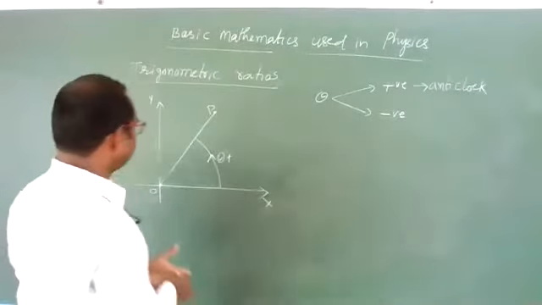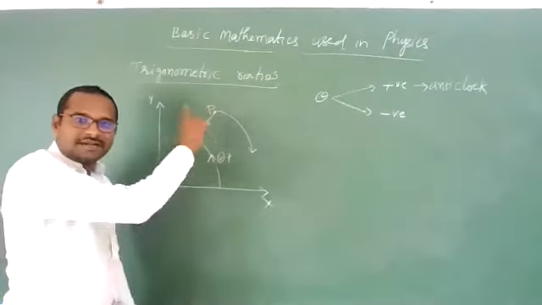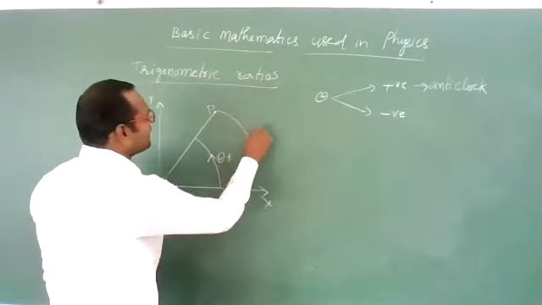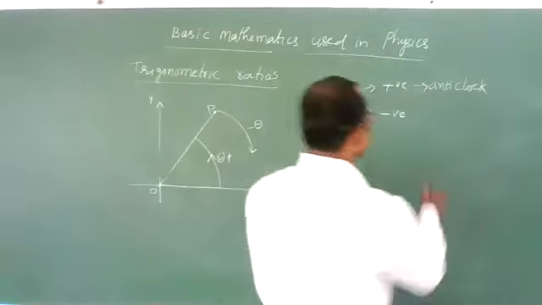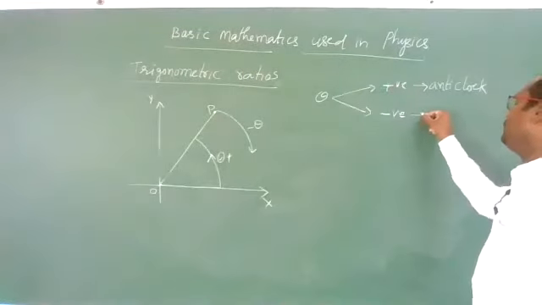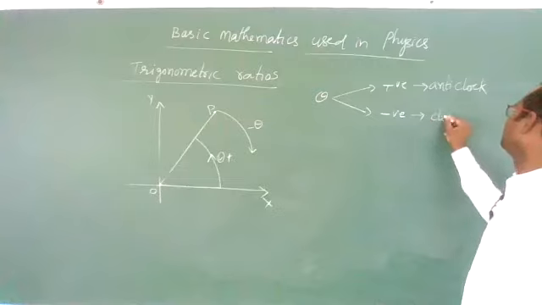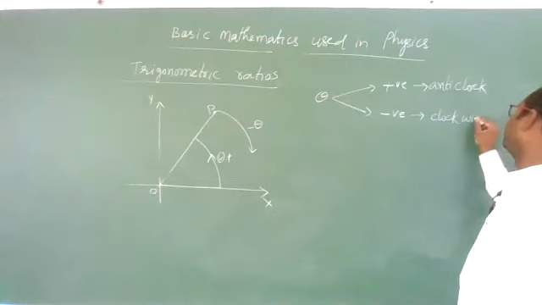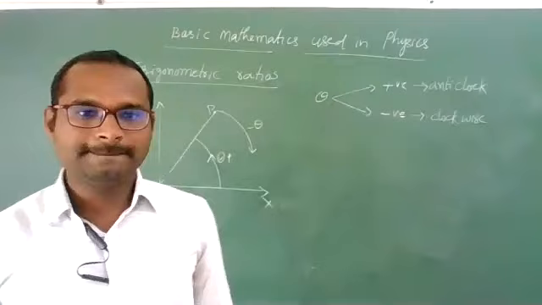If this P is rotating in this direction, meaning in clockwise sense, then we should take the angle theta as negative. Remember this point. We should take theta as negative when the rotating vector is rotating in clockwise direction. Clear? Yes.